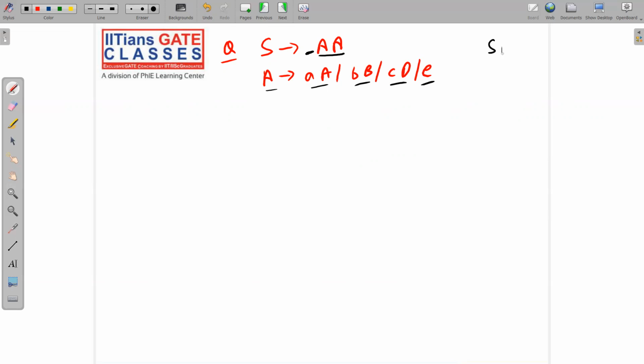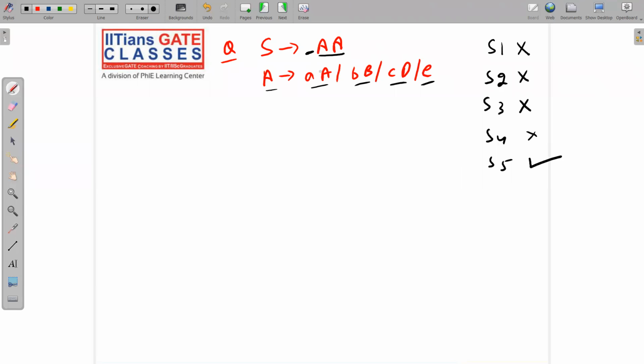Step number 1, S implies null, S is in RHS. It is not the case. Step number 1, bypass. Step number 2, null productions are not present, bypass. Step number 3, unit productions are not there, bypass. Step number 4, left recursion. We do not have any left recursion, so it is also bypassed. Step number 5, that is apply necessary reduction. So we have to apply it.